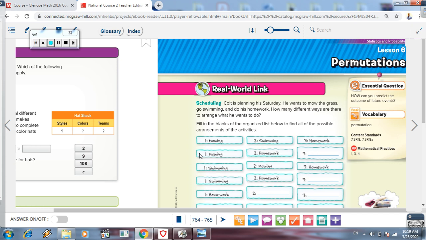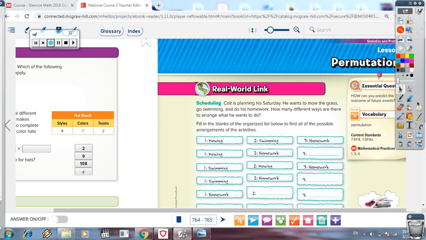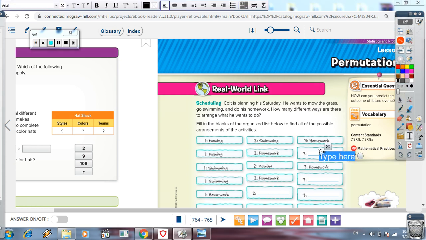Muhammad Hazim will say, Ahmed Samir started by mowing and I will also start by mowing, but for the second thing, I will make him do the homework before going swimming. And then the third thing will be to go swimming. Then I will write here, swimming.